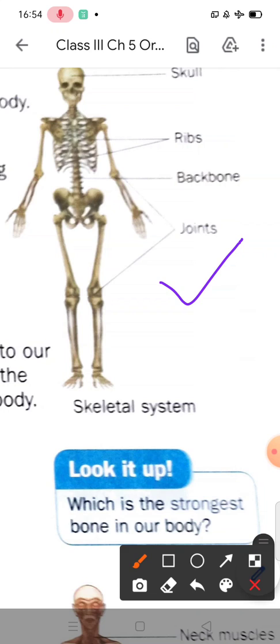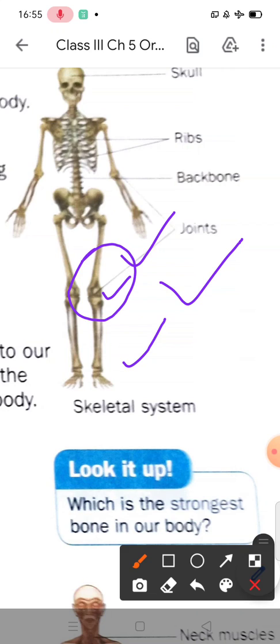And do you know what a joint is? Yes students, the place where two bones meet is called a joint. This is the upper leg and this is the lower leg, and this is the place where the two bones meet. That is called a joint.